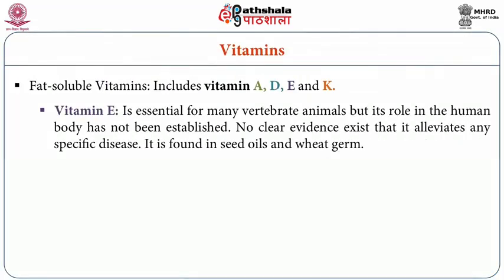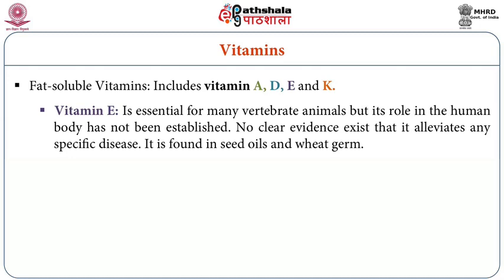Its deficiency can lead to different kinds of disorders like rickets in children, and osteomalacia, osteoporosis, etc. in adults. Apart from that, all the degenerative disorders nowadays like diabetes, hypertension, cardiovascular diseases, and some kinds of cancers like skin cancer are also linked to deficiency of vitamin D, and therefore vitamin D studies are gaining a lot of importance these days. Let us now move forward to the next vitamin under the fat soluble vitamins, that is vitamin E. Vitamin E is very essential again for all the vertebrate animals.